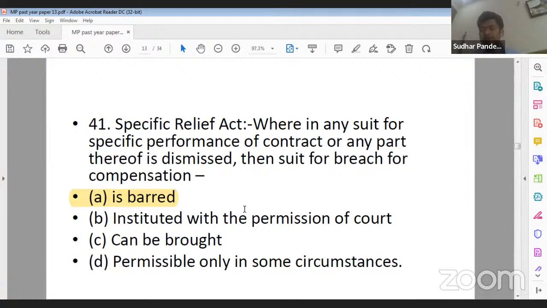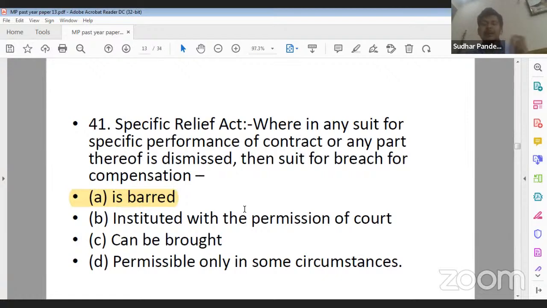So what does it mean? It is simply saying that suppose I filed a case against Z for specific performance, right? And if that suit for specific performance has collapsed, or the court hasn't allowed me specific performance, then at a later stage on the same subject matter, I cannot go into the court again claiming compensation.